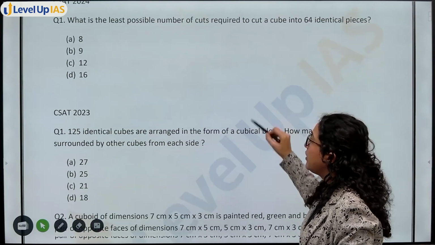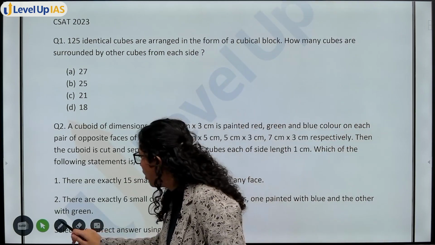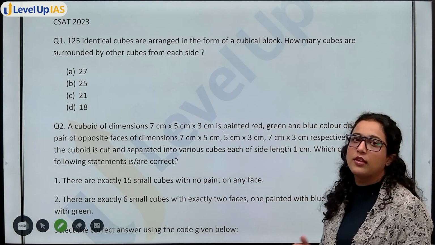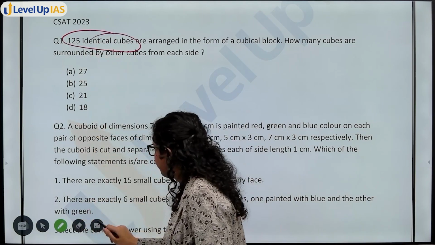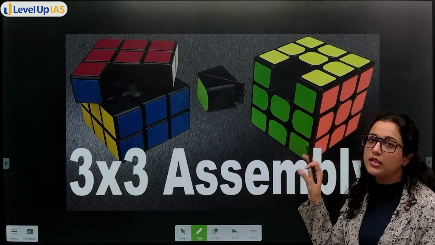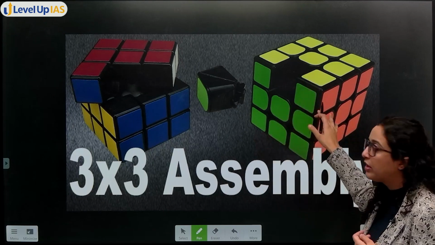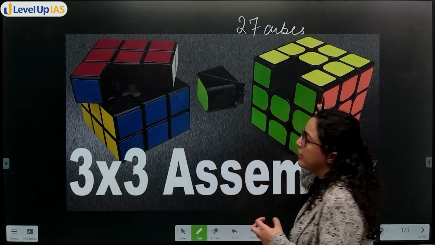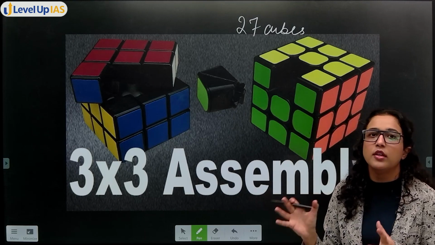What is the question? 125 identical cubes are arranged in the form of a cubical block. How many cubes are surrounded by other cubes from each side? See, the question is: 125 identical cubes. So again, let's come back to this image. Just like here, how many identical cubes are stuck together? I know 3 multiply 3 multiply 3. Here there are 27 cubes that are stuck together. How many of these are surrounded by cubes on all sides?